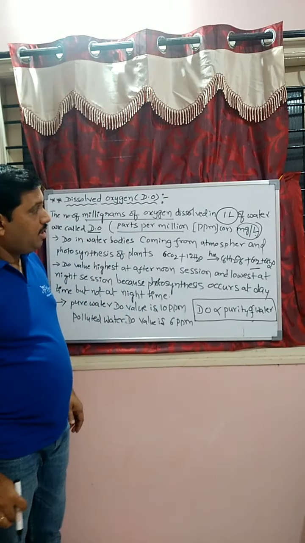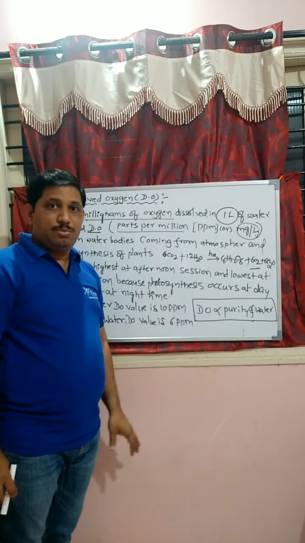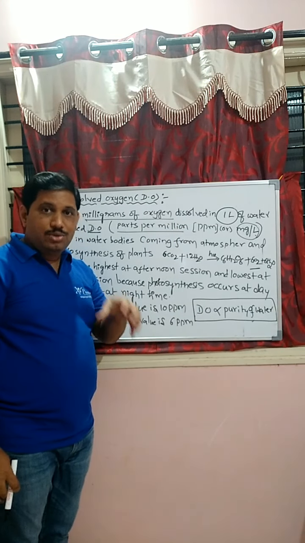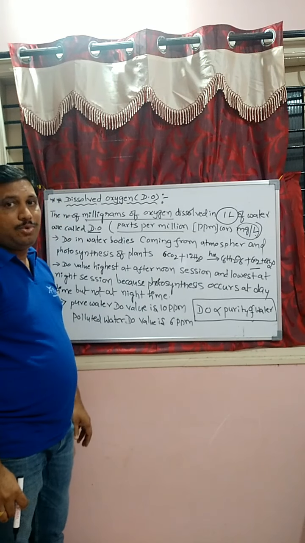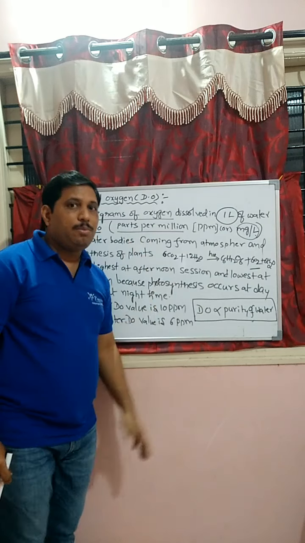The units to measure the dissolved oxygen in water are ppm and milligram per liter. Okay, ppm stands for parts per million.